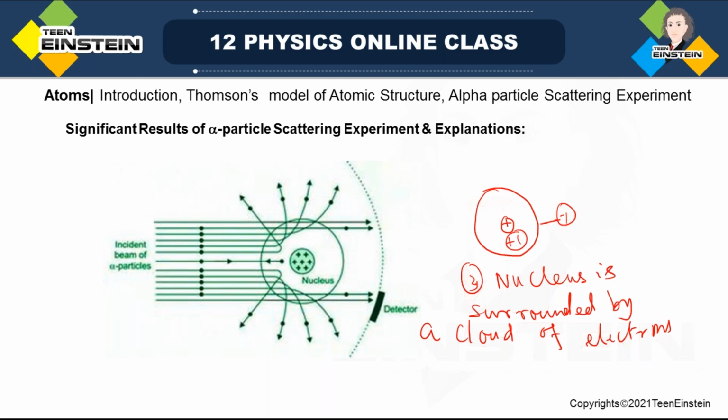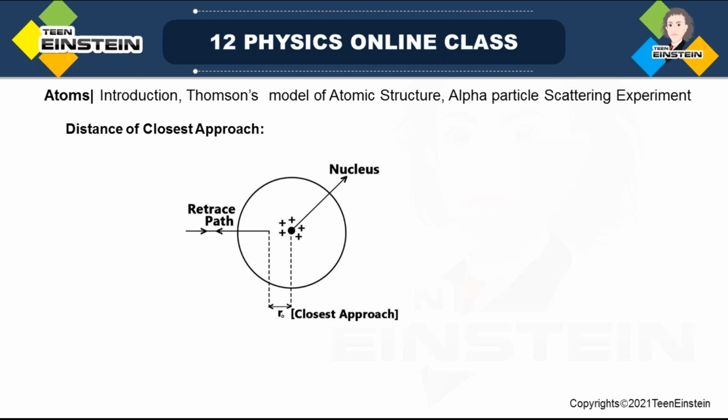We'll see that in the next class, and we will be calculating the possible size of the nucleus from Rutherford's experiment. There is something called the distance of closest approach. Okay, and also we'll see Rutherford's predictions about the atomic structure, what the possible drawbacks were, and if possible we'll take Bohr's model also the next day. Okay, so I'll stop it here.